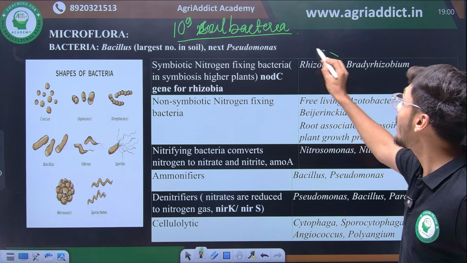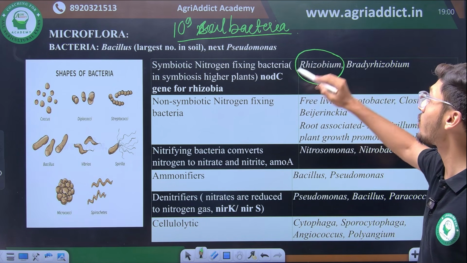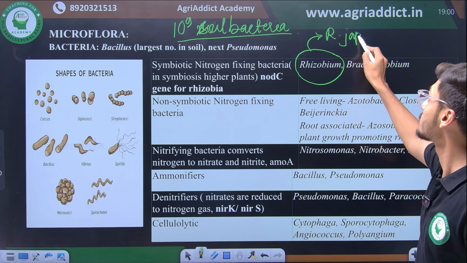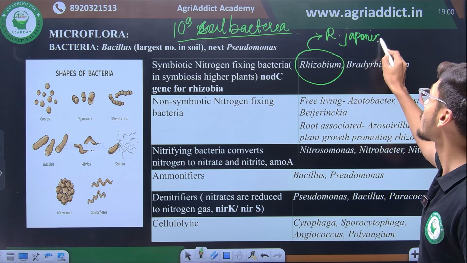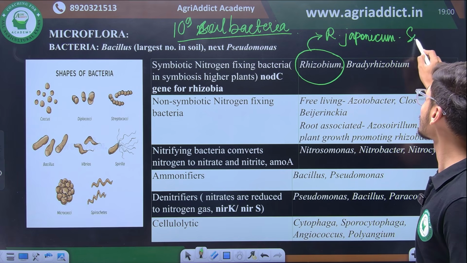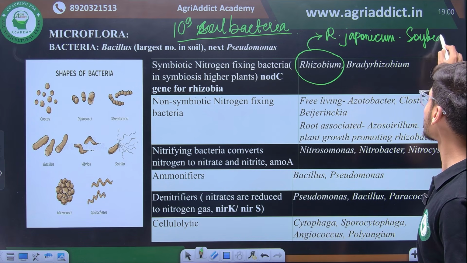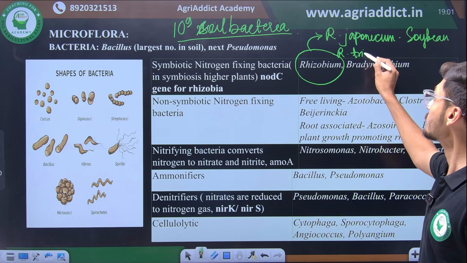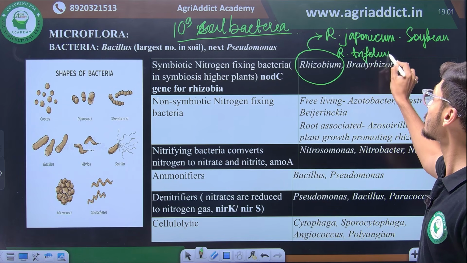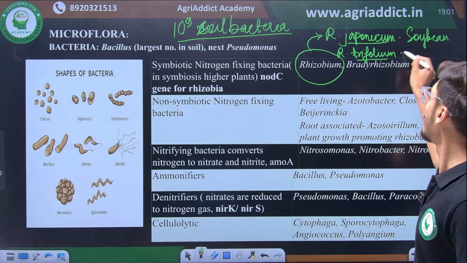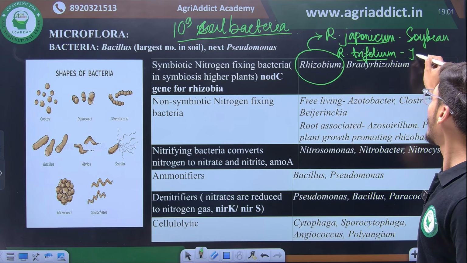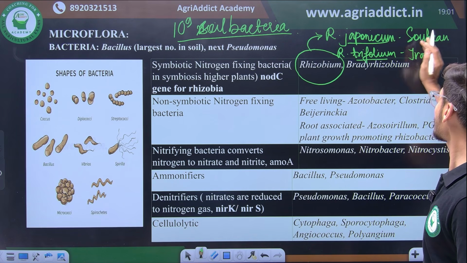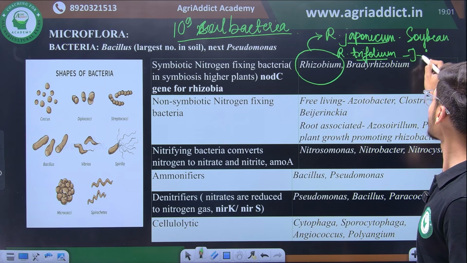Rhizobium has various cross inoculating groups. For example, Rhizobium japonicum, which inoculates soybean. Similarly, Rhizobium trifolii, which inoculates Trifolium alexandrinum or fenugreek.